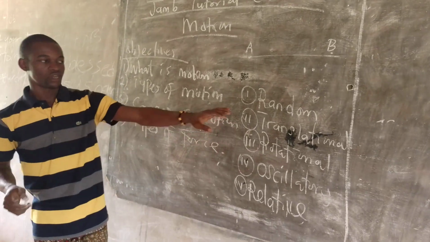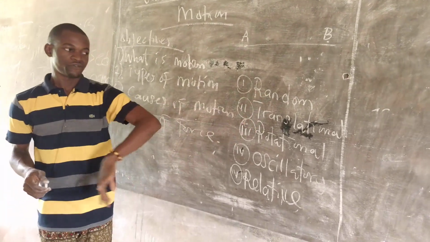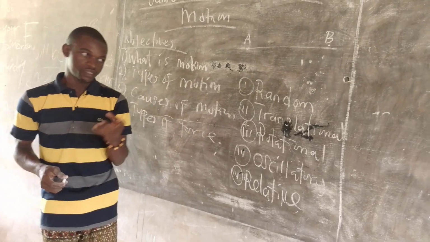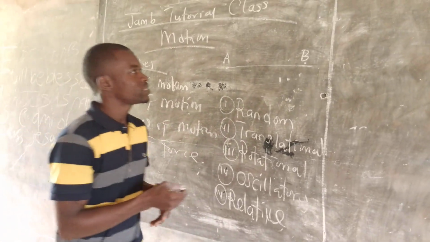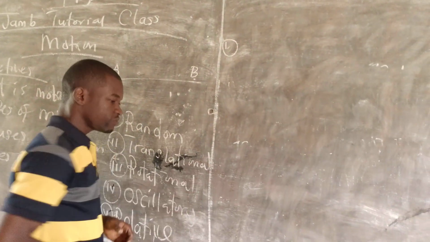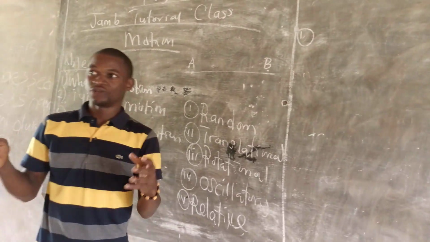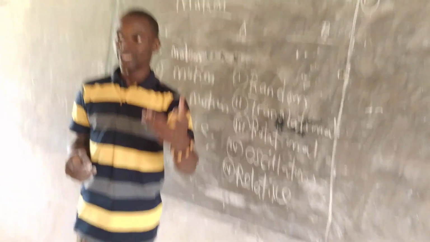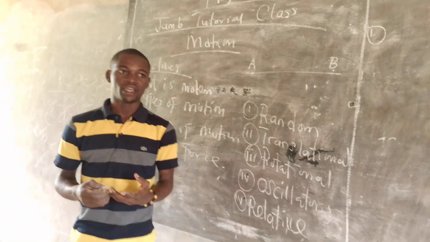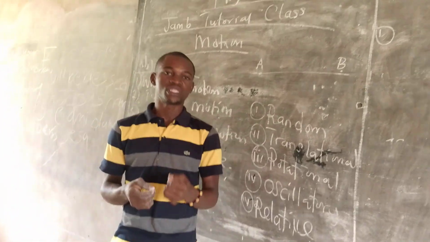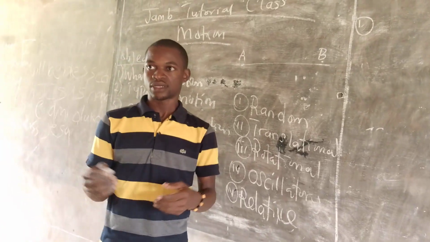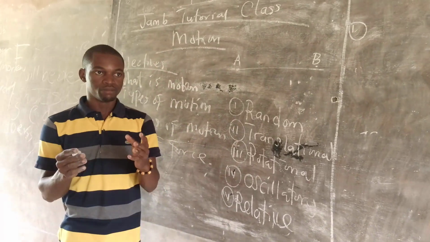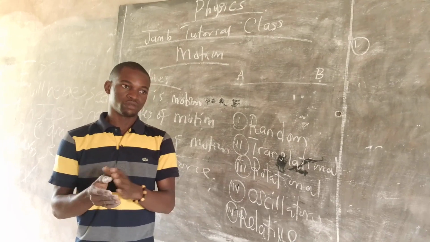First, I'll be starting with the first type of motion, which is random motion. Now what is random motion? I believe every one of us has seen smoke in air, smoke particles in air, dust in air. Such movement in which smoke or dust moves is what we call random motion.